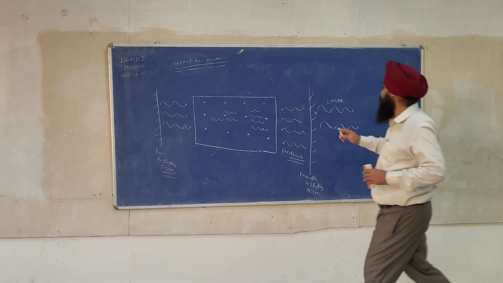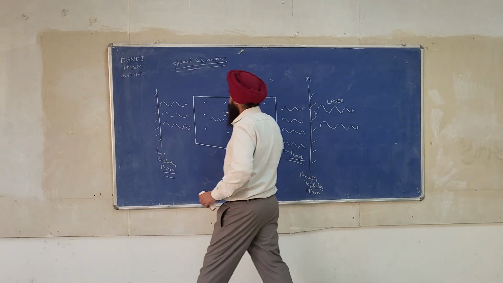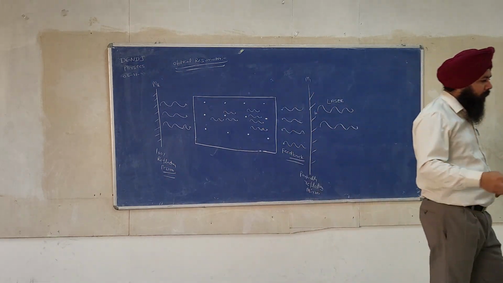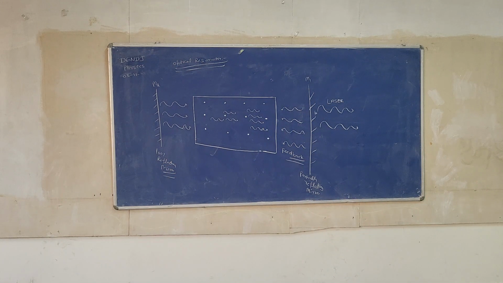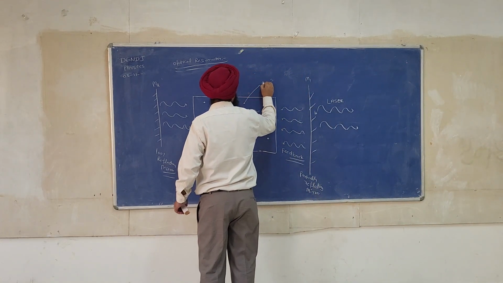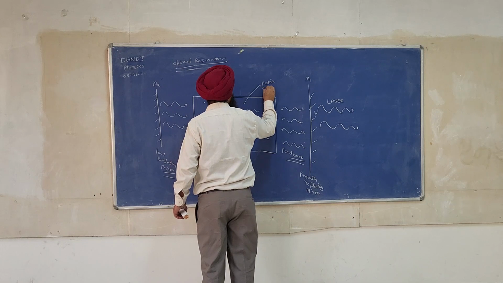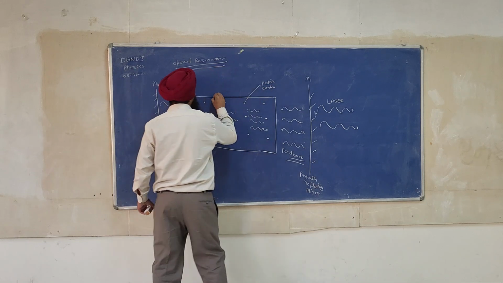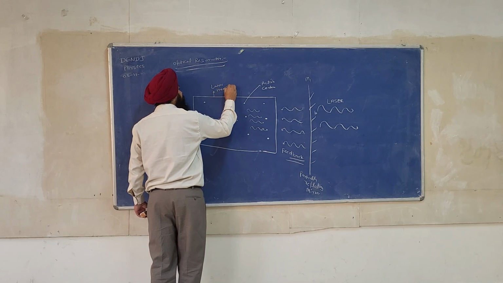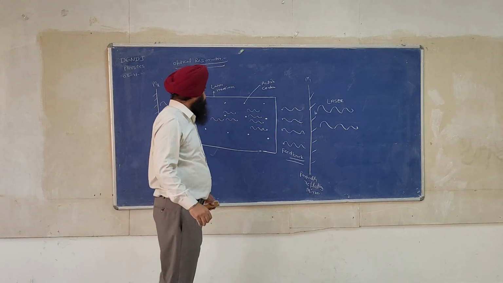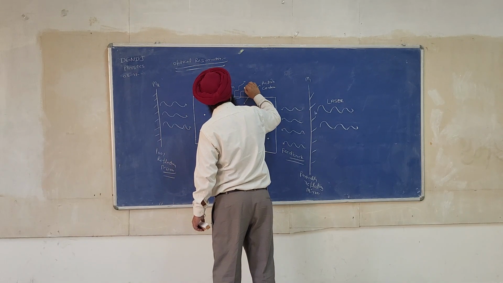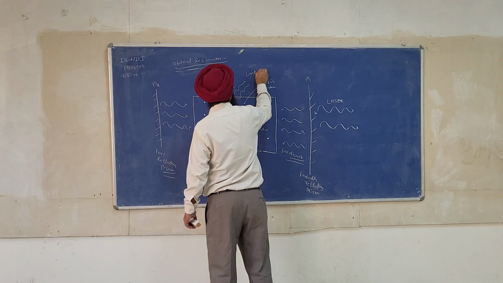This is called M1. This is called M2. This is called active centers. This is called a laser medium, active centers. Okay, so let us say these are called lost photons.